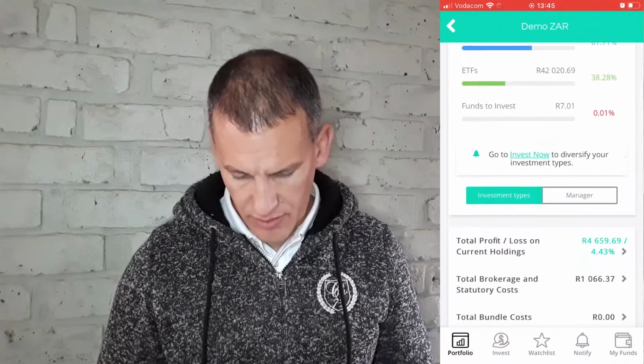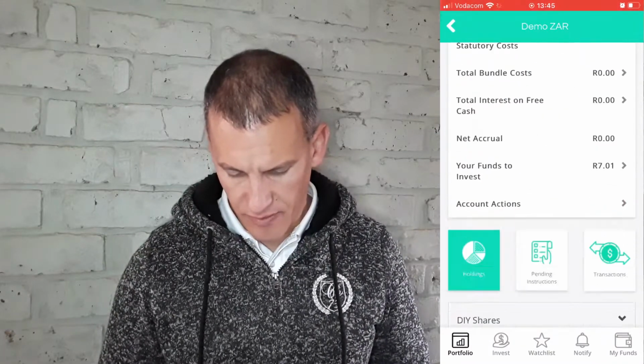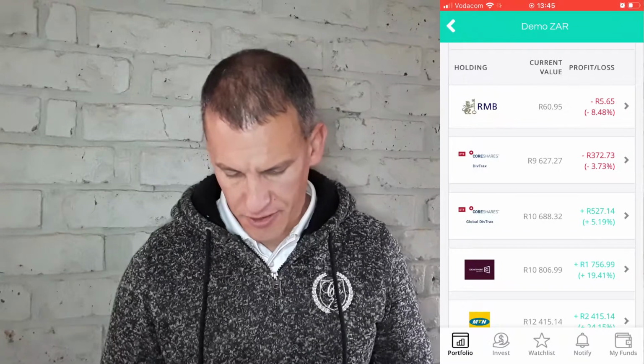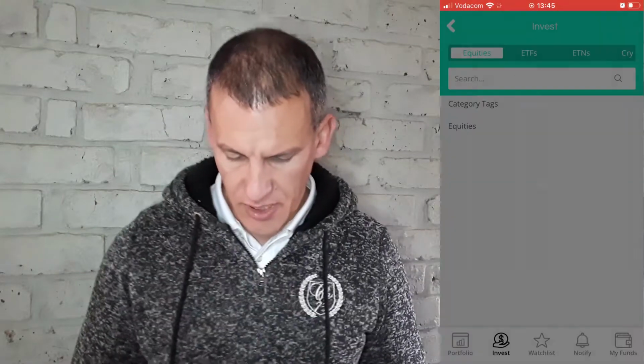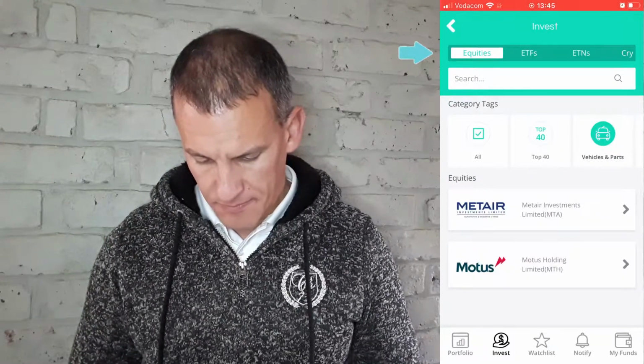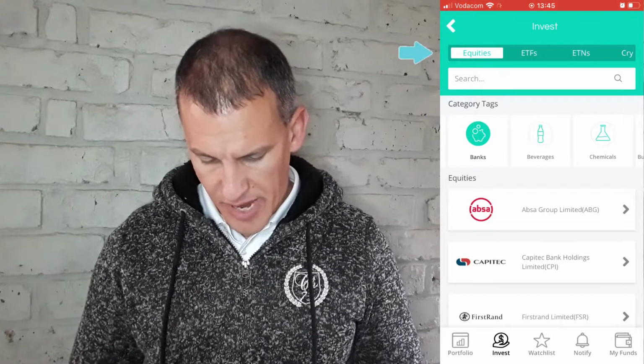Going back to the different options that are available in terms of investing, and just looking at the portfolio there quickly, but let's go to the invest section of the EasyEquities platform. So let's say I want to invest in, DYOR. You'll see at the top left, you'll see equities, and then you'll see a list of equities, and they're split into categories of all, the top 40, vehicles and parts, banks, beverages, that'll be AB InBev and Distell. Chemicals would be your AECI, Omnia and Sasol.